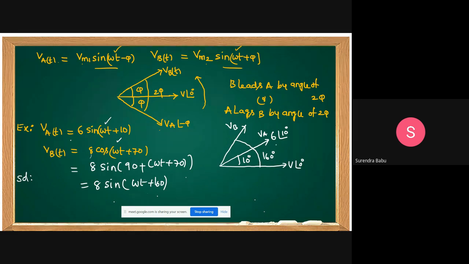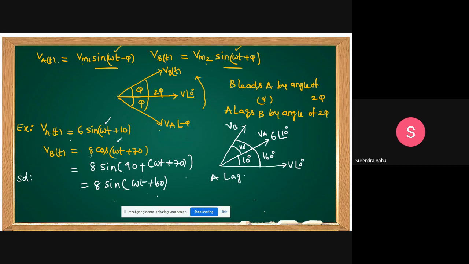Then what about A? A lags B. This is how much? This is 160, this is 70, so how many degrees is this? This is 10 degrees. This is 160 degrees, so how many degrees is this? This total is 160 degrees, so this is how many degrees? 110 degrees.